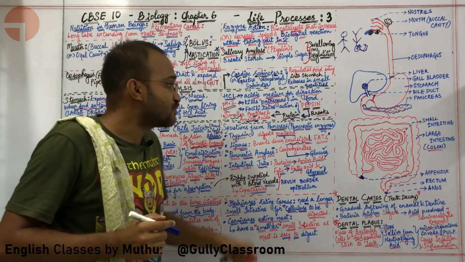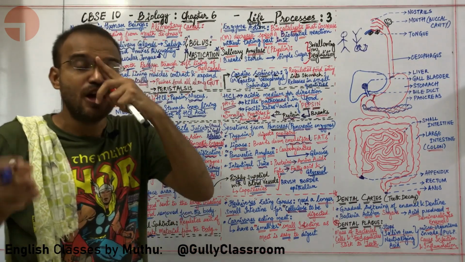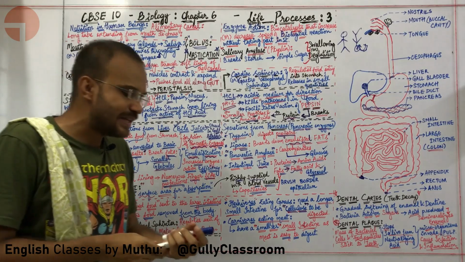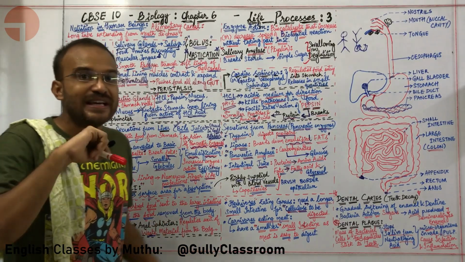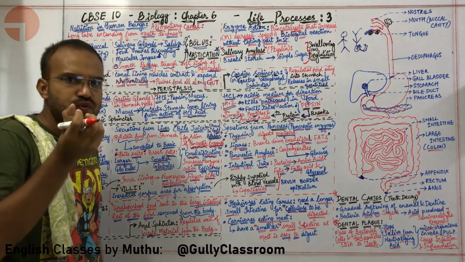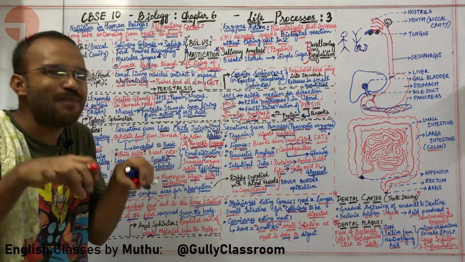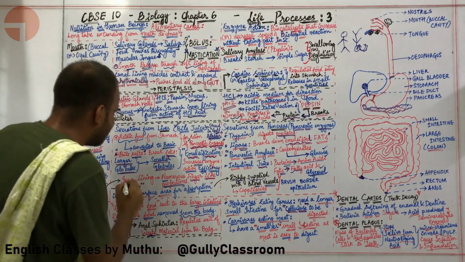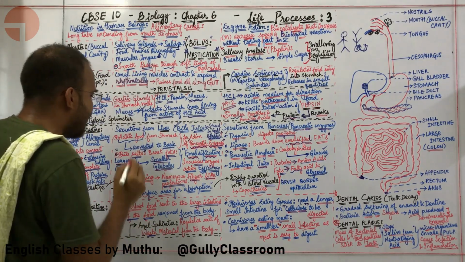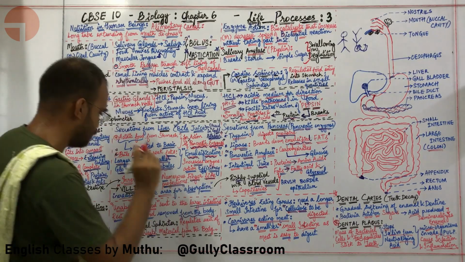But the function of the small intestine does not end here. The small intestine has another special role. What, sir? The small intestine is a place of absorption. Here food is being absorbed. Where is food being absorbed? It is being absorbed into the bloodstream. The inner lining of the small intestine contains numerous finger-like projections.